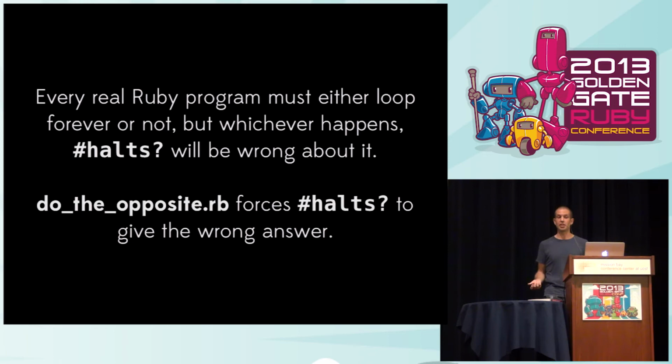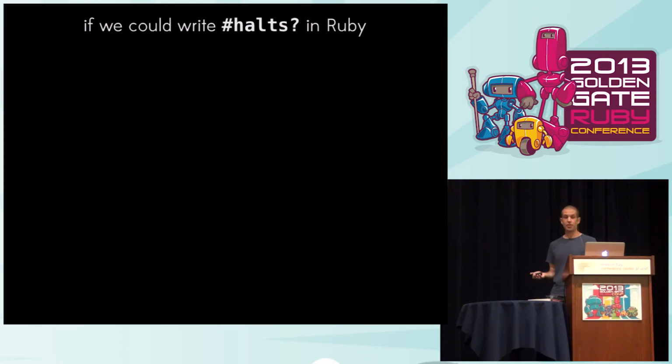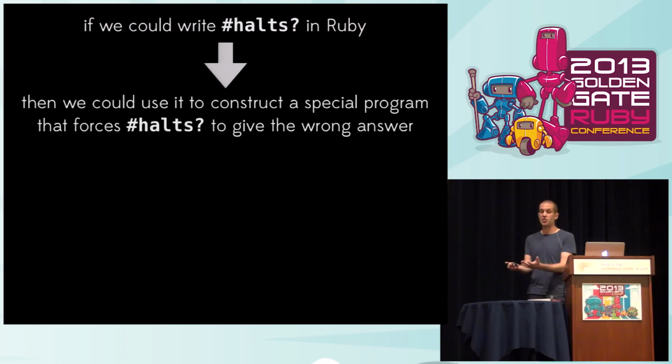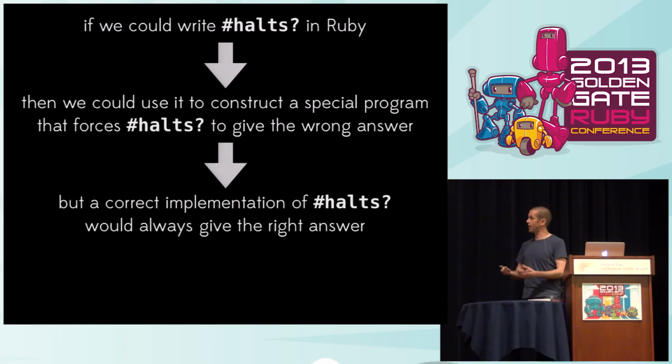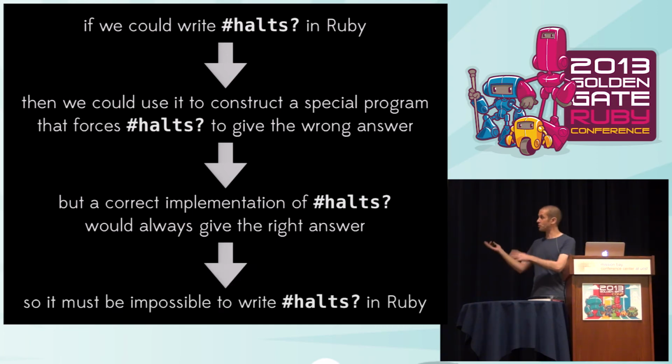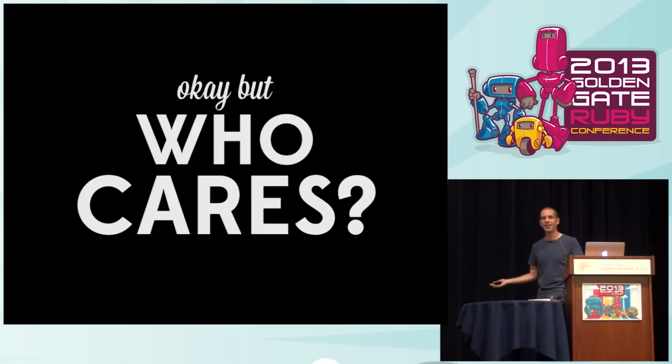So here's how the argument goes. If you could write that halts method in Ruby, then you could use it to construct this special program that forces that halts method you've just written to be wrong about at least one program. But of course, for that halts method to be correct, it would need to be right about every program, so it must be impossible to write that method and have it always give the right answer. So that's cool, but who cares?